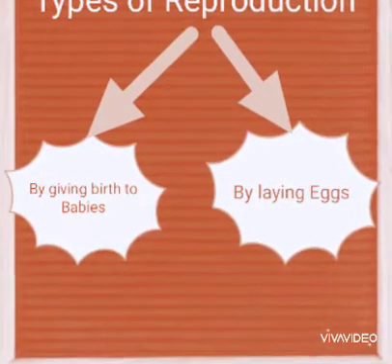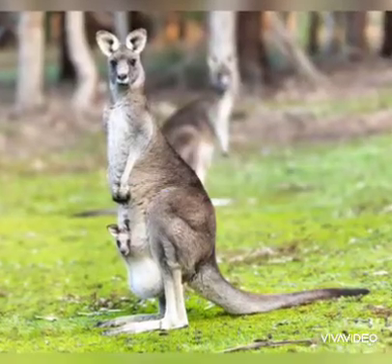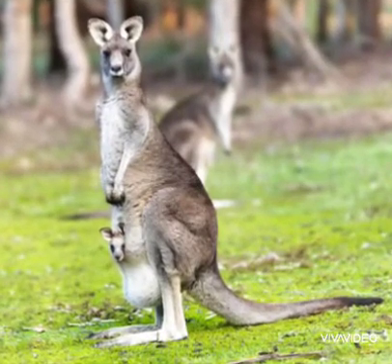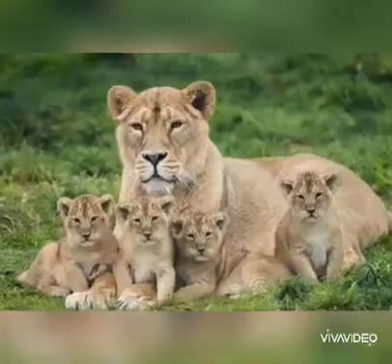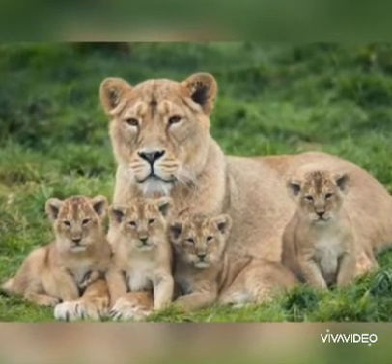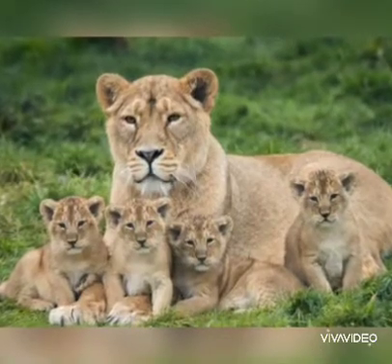Generally, all the animals on this earth reproduce their own kind. As here in this video, you can see a kangaroo and a lion. They both have babies of their own kind. And this is how life goes on this earth.